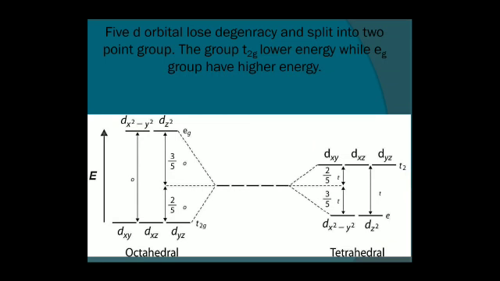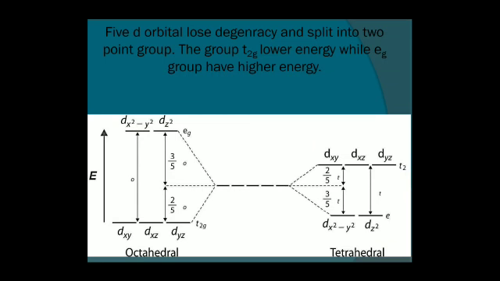What is the difference between octahedral and tetrahedral? In the case of tetrahedral, T2 will be on the upper side and E will be on the downside. There will be less CFSE in comparison to octahedral.